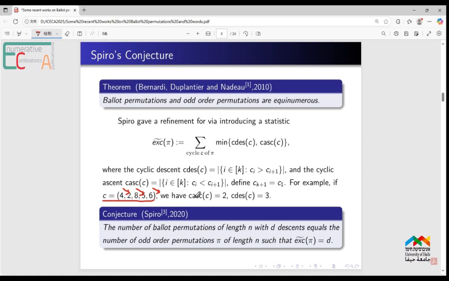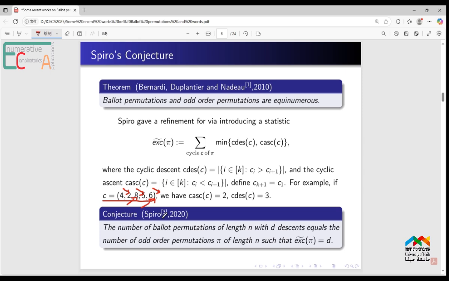And the cyclic ascent of this cycle is 2, 8, 5, 6. So the cyclic ascent of the cycle is 2. And the statistic of pi is the sum over each cycle C of pi of the minimum of cyclic descents and cyclic ascents.